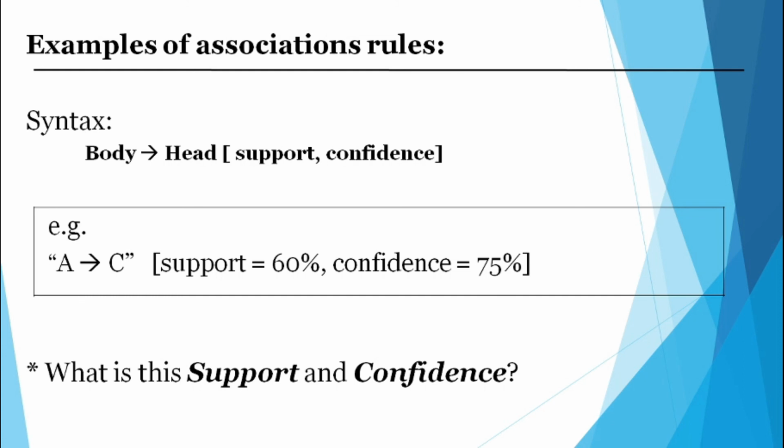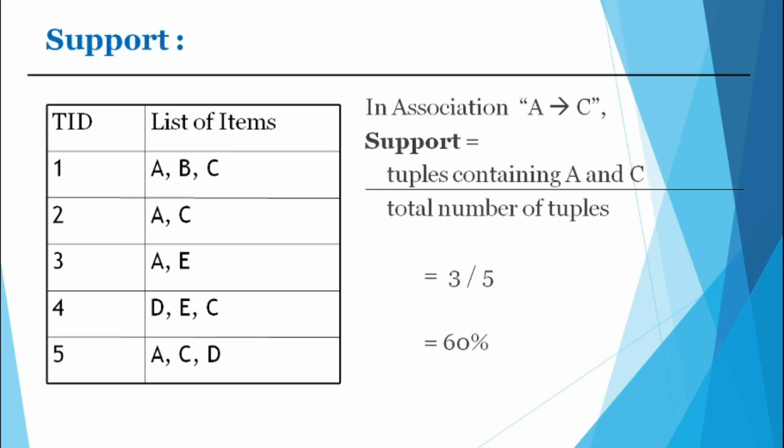Okay, I'll explain this support and confidence with one practical example. Now you can see these transactions. The first transaction they purchased A, B, C. Maybe you can keep apple, banana, orange. Second person purchased apple, orange only. Third person purchased apple and one more fruit. We can keep any other name, watermelon they purchased. Like that, there are many items. Okay. Now in association, apple is associated with orange.